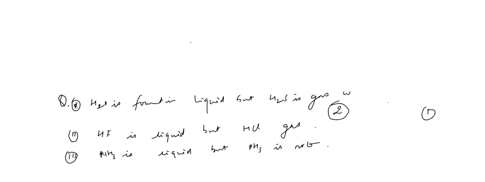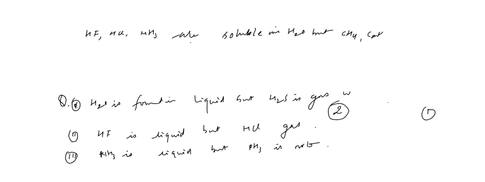HF, HCl, NH3 are soluble in water. But CH4, C2H6, C6H6 are not soluble in water.